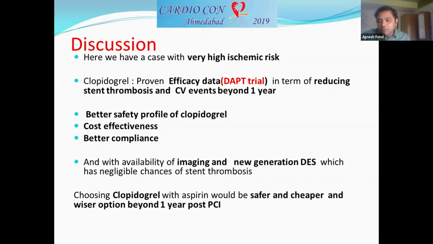the rivaroxaban. When we want to use it within the 1 year, definitely ticagrelor is better. But beyond the 1 year, when we want a lesser antiplatelet effect and also lesser bleeding, then clopidogrel is definitely a cheaper and safer option.